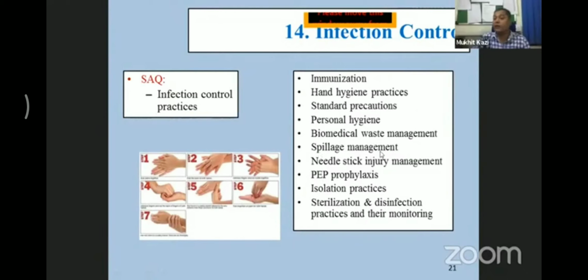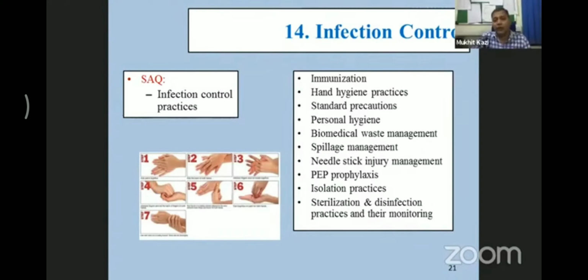Spillage management: immediately you need to take care of the spillage with 1% hypochlorite solution. Where you need to dispose of, I'll tell you in the next slide. Needle stick injury, as I told you, hepatitis and HIV are the most common infections. The second most vulnerable population in healthcare after nursing staff is dentistry. Don't be afraid. I'm not trying to frighten you, but knowledge is always good. Awareness is always good. So I'm just making you all aware of it.